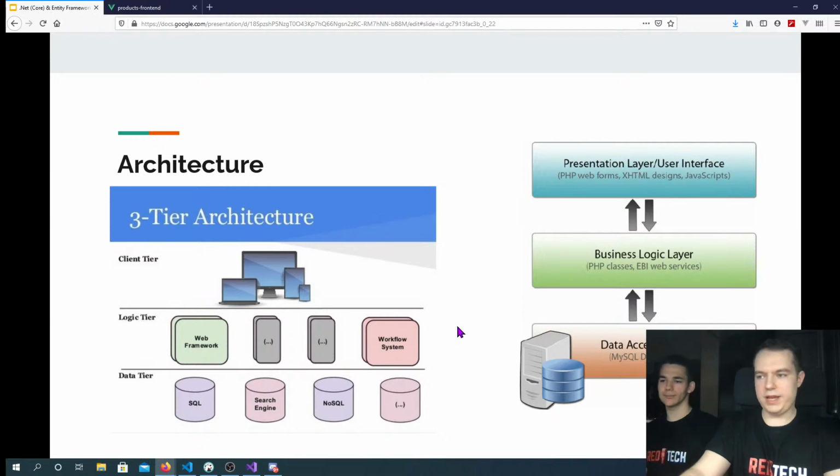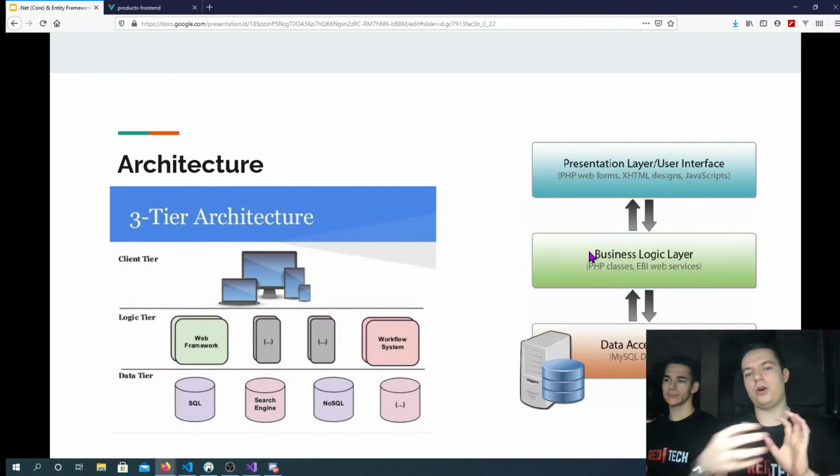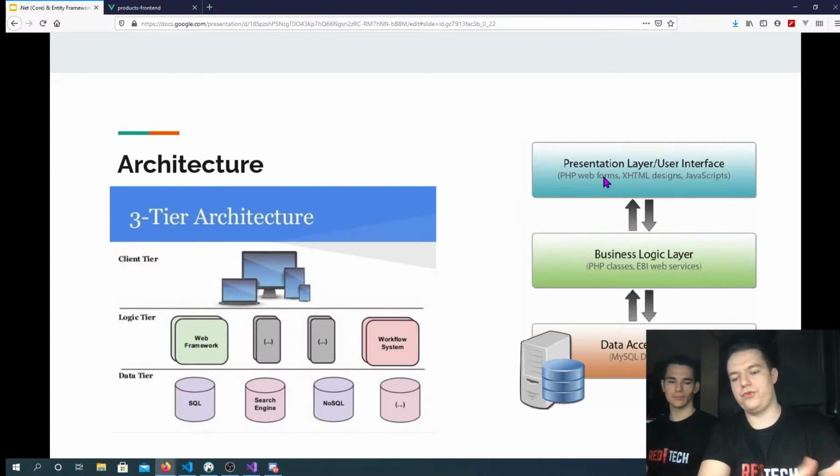It's physical separation. Now, our application tier consists of 3 layers. Layers are logical separations, so all these layers are inside our application. We have the presentation layer. That's essentially what first gets the request, decides what to do with it, and returns a response.